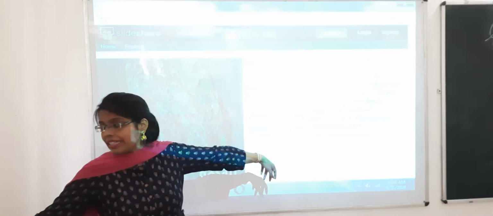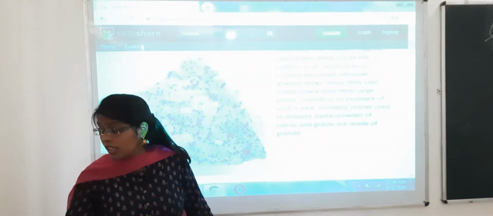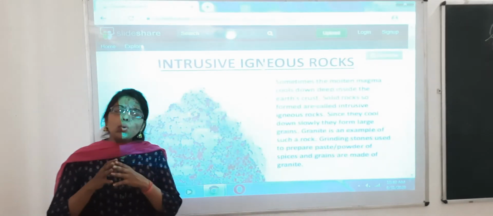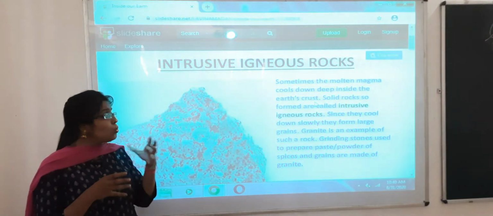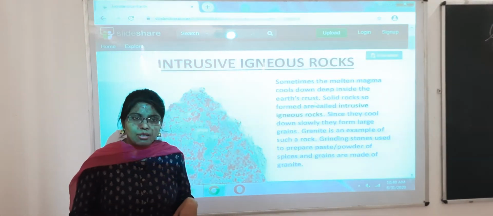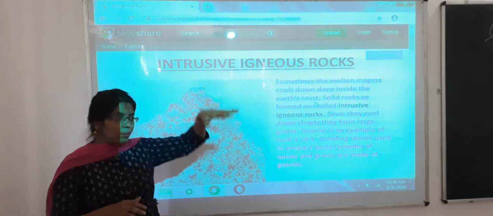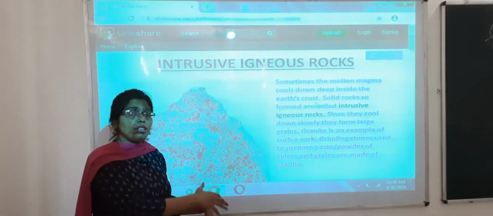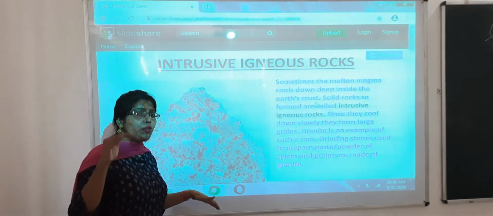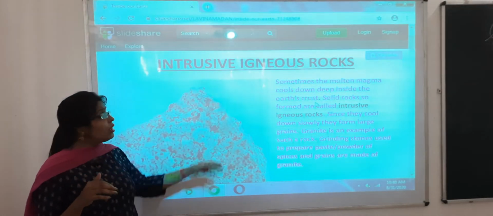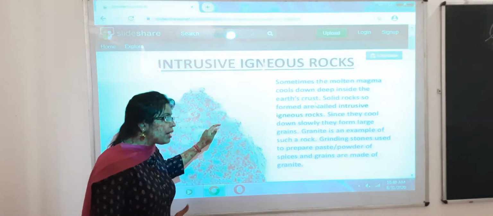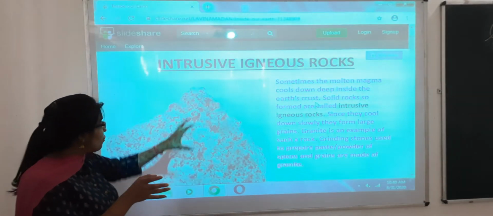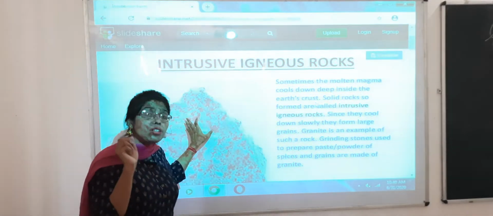Now let us see what intrusive igneous rock is. Sometimes the molten magma cools down deep inside the earth's crust. We have already studied the earth's crust and the layers of the earth. When the magma cools down deep inside the earth, solid rocks are formed. The solid structure formed there is basically called intrusive igneous rock.